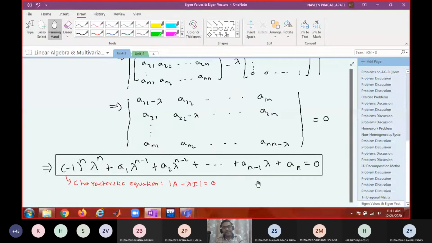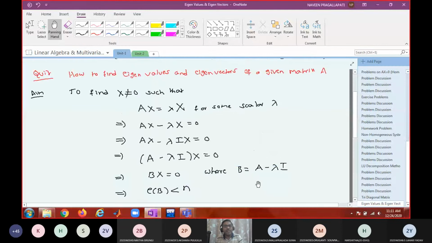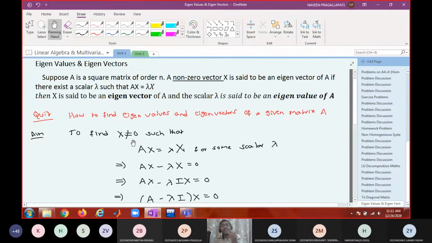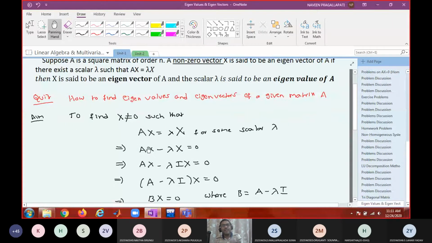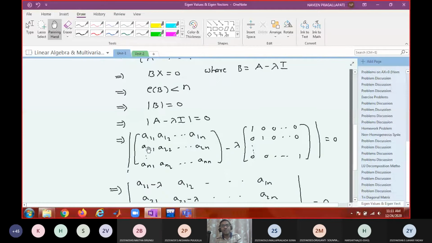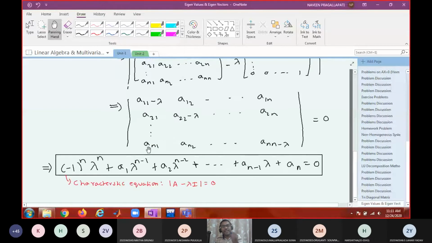Let us say you have a 3 by 3 matrix, and the eigenvalues are 4, 5, 6. For lambda equal to 4, you have to solve the system (A minus 4I) x equal to 0. So you will get infinitely many solutions. All those solutions are called eigenvectors corresponding to lambda equal to 4. Why do you get infinitely many solutions? Because there is definitely one non-zero solution, and that non-zero solution will generate infinitely many solutions because of the properties of solutions of a homogeneous system. We have seen that a linear combination of any number of solutions is also a solution to the homogeneous system. So corresponding to each eigenvalue, there will be infinitely many eigenvectors.